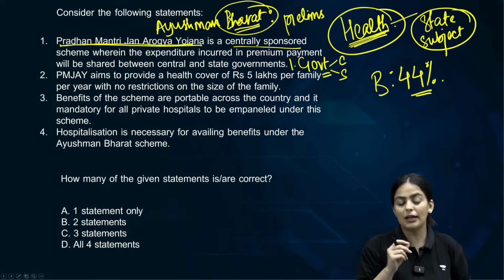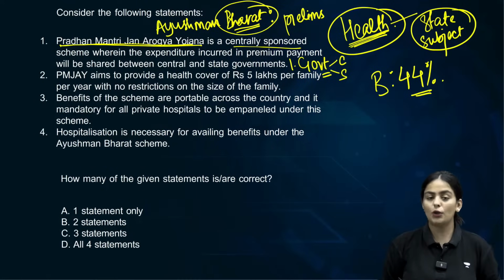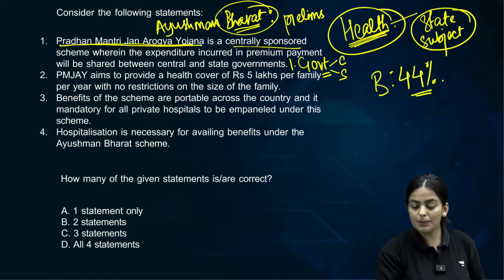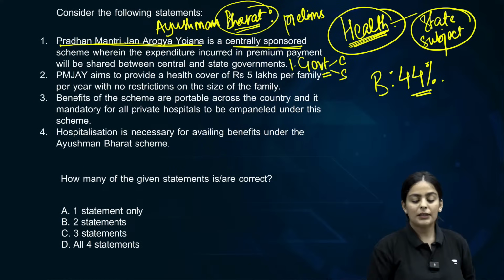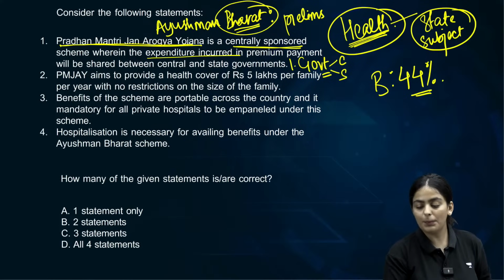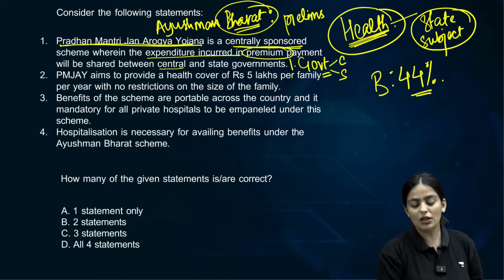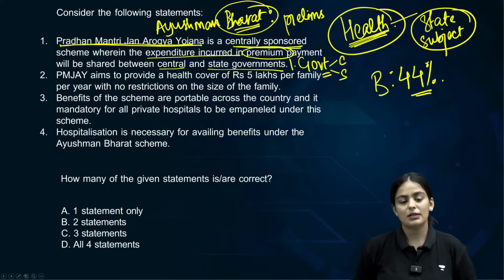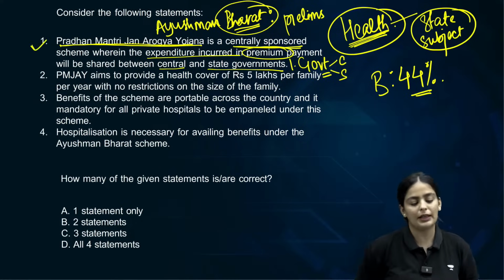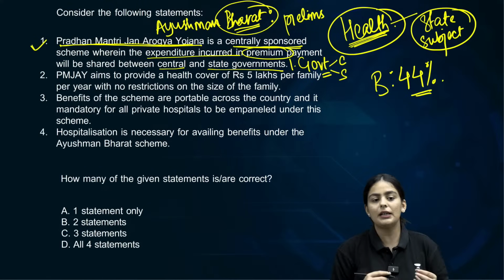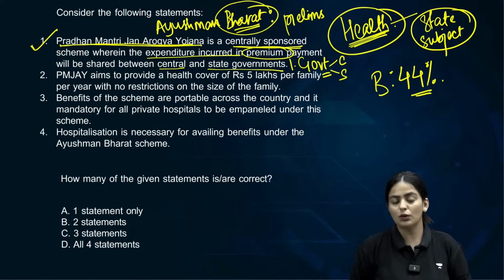Is it understood? So Pradhan Mantri Jan Arogya Yojana is a centrally sponsored scheme wherein the expenditure incurred in the premium payment will be shared both by the central and the state governments. So the first statement is absolutely correct. It will be shared by the two governments.